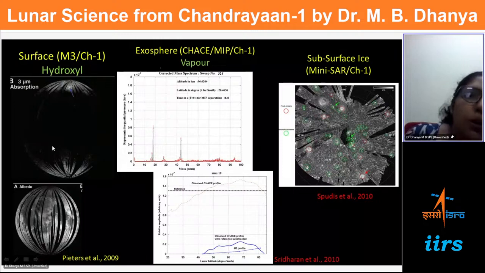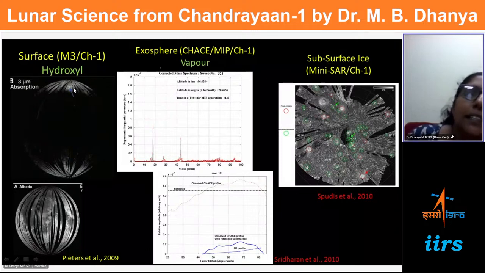This is a map of OH, and wherever there is a brighter region, we can say there is more presence of hydroxyl, which causes this absorption. So it is basically a map based on this absorption band. As we go to the higher latitude regions, the brightness is more, which in turn indicates more concentration of hydroxyl towards the higher latitude.